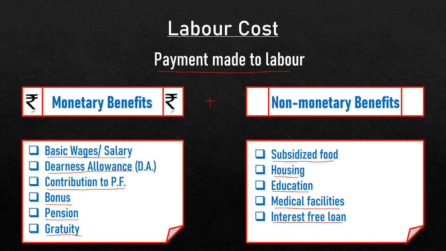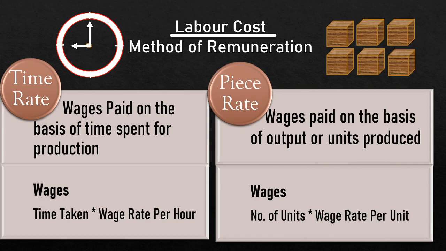Now to calculate labor cost, there are two methods of payment of labor cost, or methods of remuneration. Number one, time rate, where wages are paid on the basis of time spent for production. Here wages are calculated by multiplying the actual time spent by the worker in the factory or office with the wage rate per hour. For example, if the worker spent 10 hours in a day and the wage rate per hour is 100 rupees, his total wages for a day is 1000 rupees.